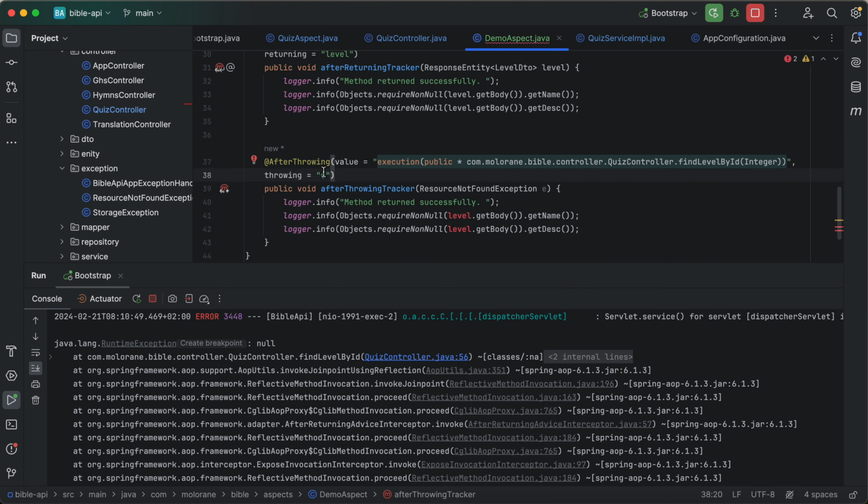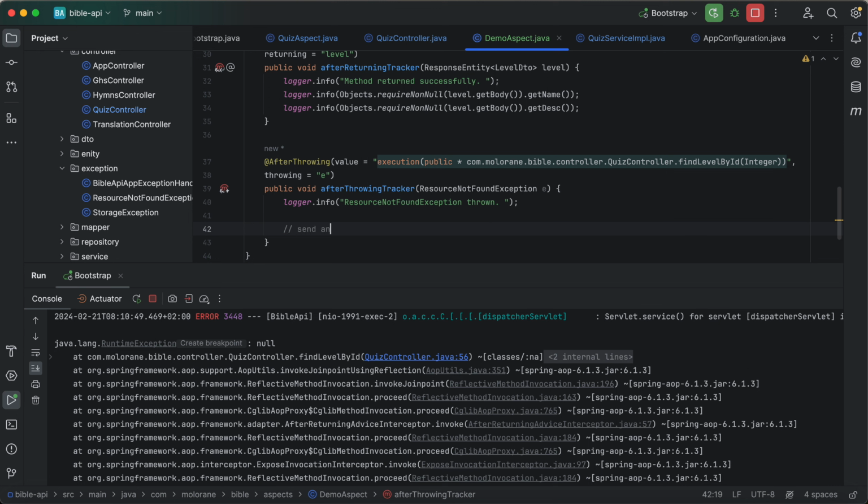I have to explicitly put e here because it's the one I'm saying I'm throwing. Then we are saying thrown. Then that's it.